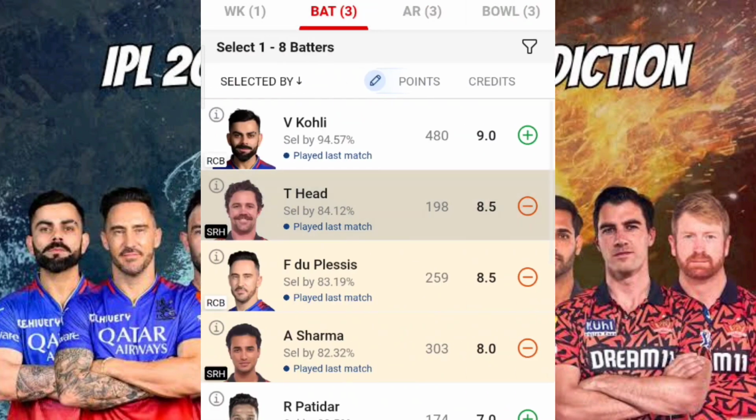That's the reason I've kept Travis Head as well as Abhishek Sharma here. Travis Head is a very good left-hand batsman. No need to explain anything about him because we saw him in the last World Cup final, right? He is a very good, classical, technical batsman, and even though he doesn't have much experience playing international cricket, that's not a problem for him, because from his very first debut match he is capable of scoring a 100. And we have seen this in the last World Cup as well.